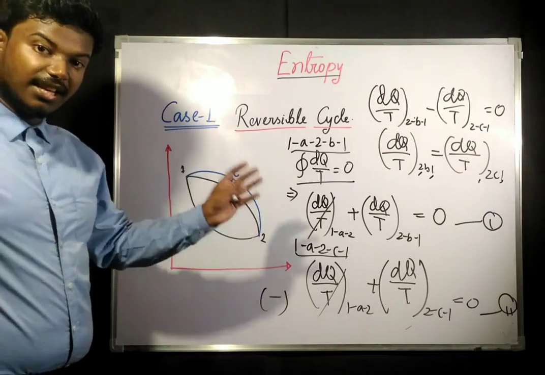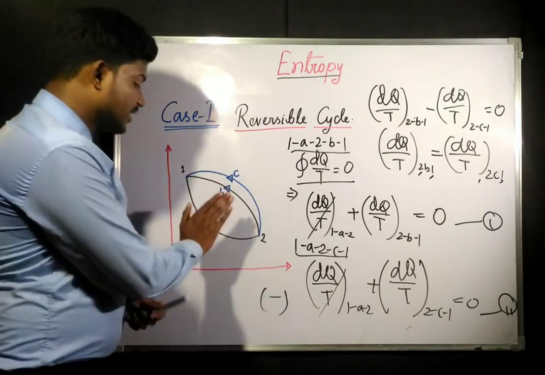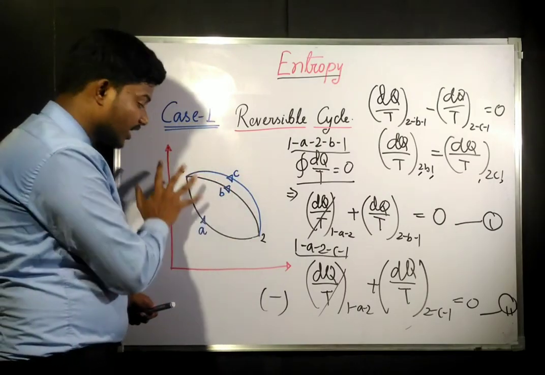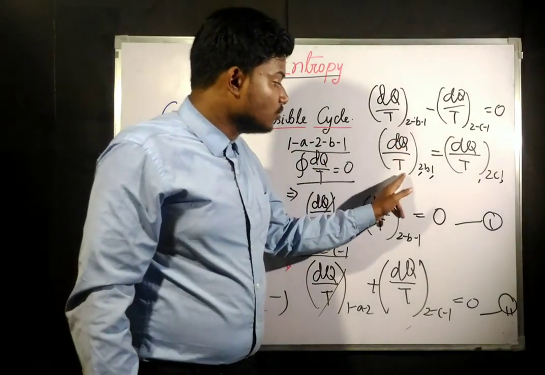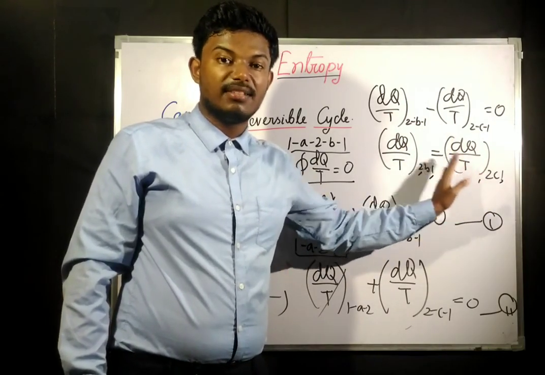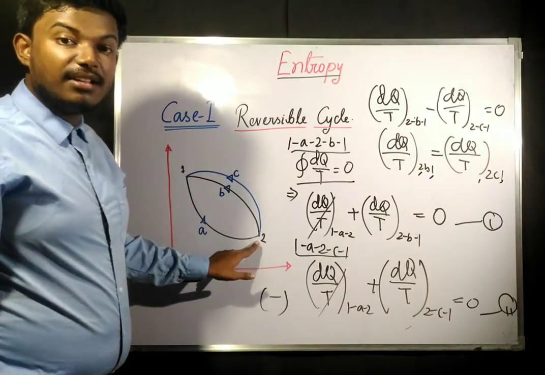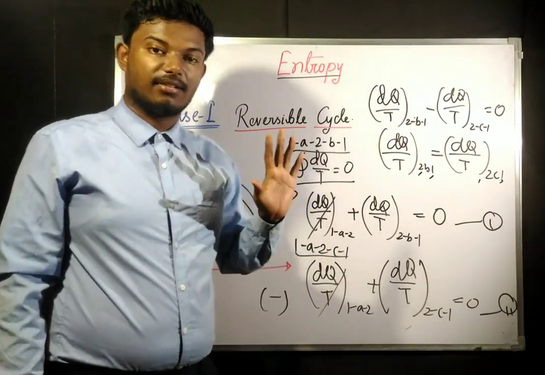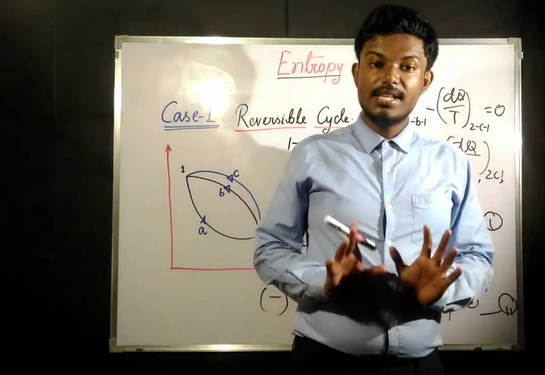If it is a reversible cycle, or what the conditions will be, we will see in the next board. But till now we are saying that if any system, process or cycle is reversible, then the dq by t term does not depend upon the path. It only depends upon the states, the starting point and ending point, that is 2 and 1. Only the endpoints matter.